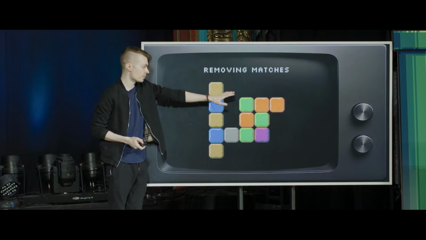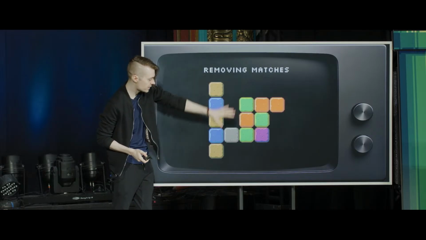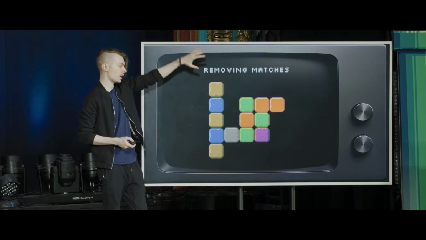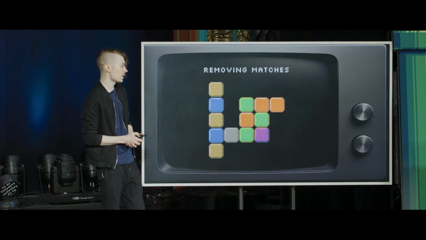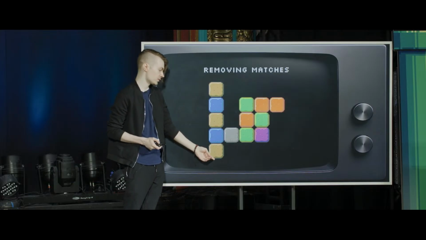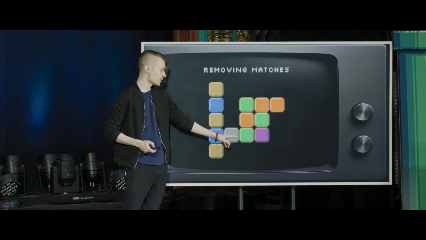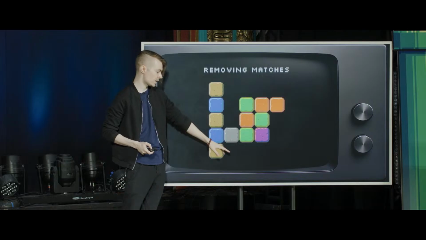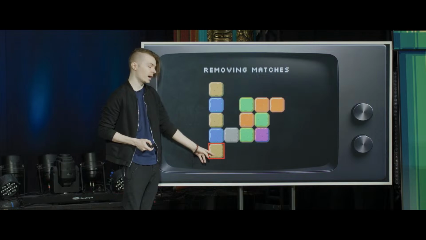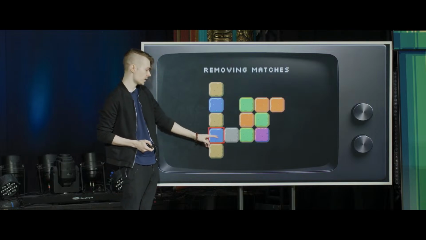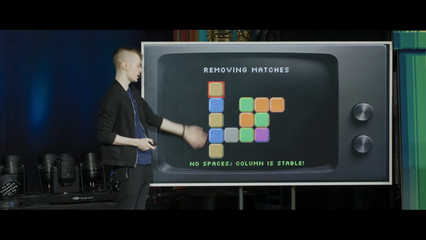Now, before we even generate new tiles, we need to let gravity do its thing and bring all these tiles down, so that tiles can come in from the top and fill in these gaps that exist. We can think of this from the bottom up. Are there any gaps, an empty space below a tile? We start at y equals the bottom and go up. This was solid, no problem, solid, no problem, solid, no problem. Nothing needed to be shifted.